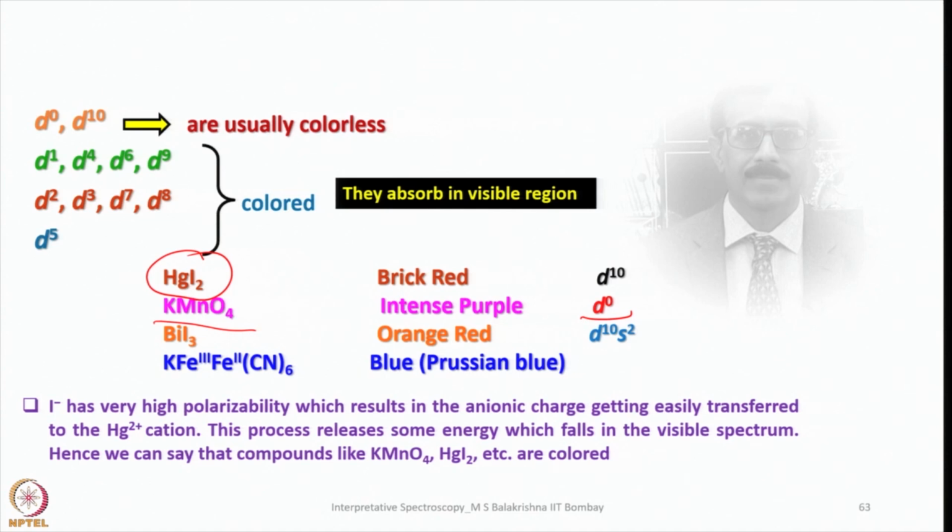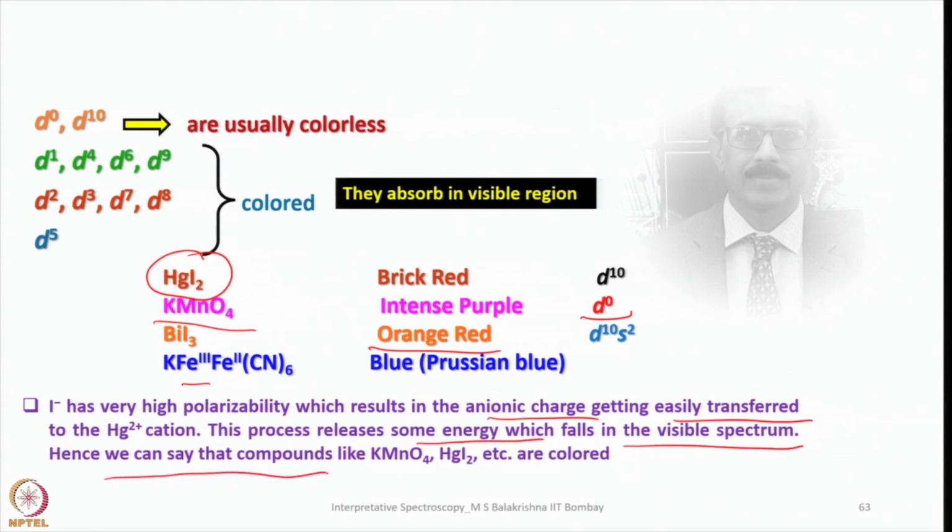And similarly, if you look into bismuth triiodide, we have D10S2 electronic configuration. It's orange red in color. And if you look into Prussian blue, here we have iron 3 and iron 2. This is also very intense in color. We will see one by one what is the origin of color in these compounds, as you cannot anticipate any d-d transition. So iodide has very high polarizability, which results in anionic charge getting easily transferred to the mercury 2+ cation. This process releases some energy which falls in the visible spectrum.